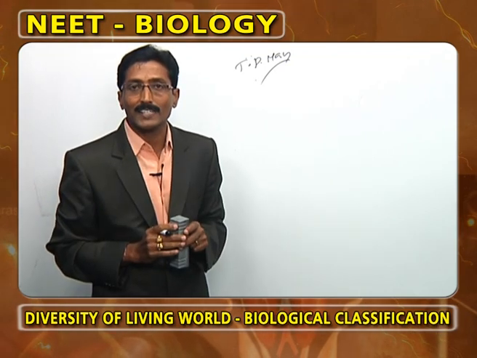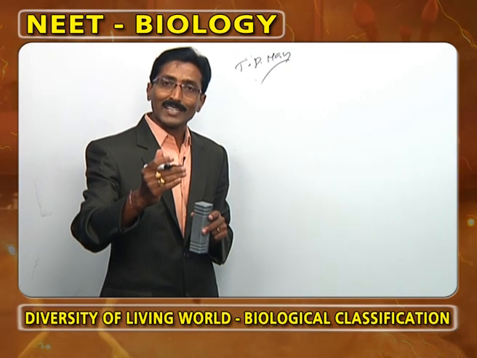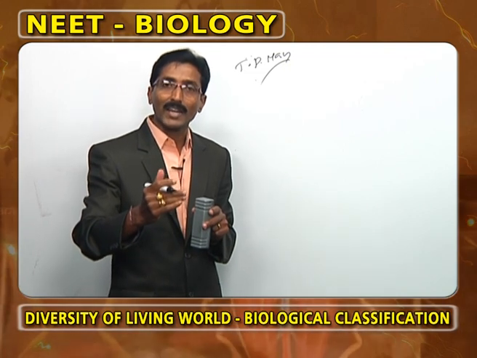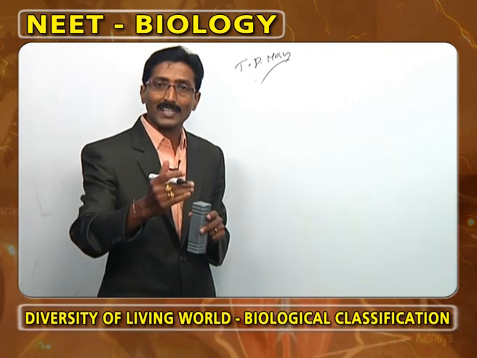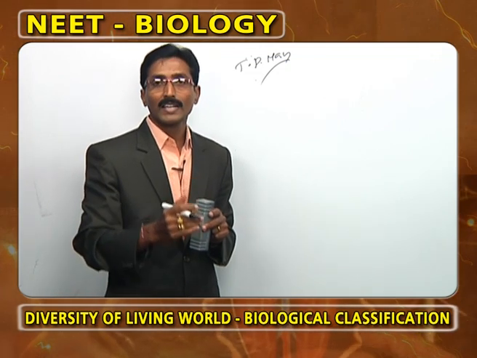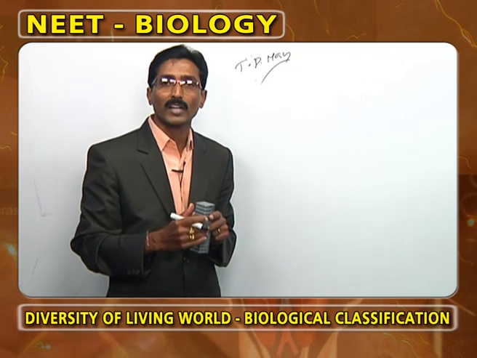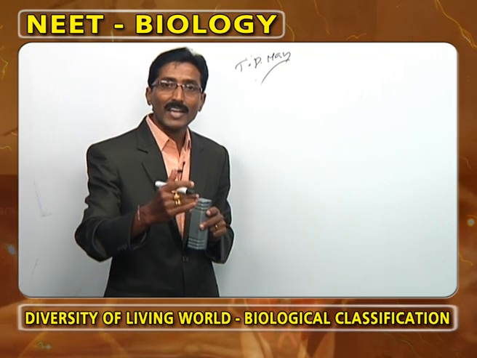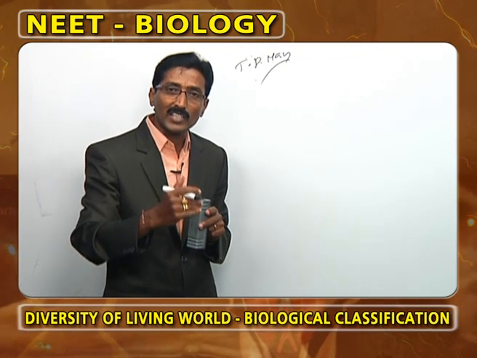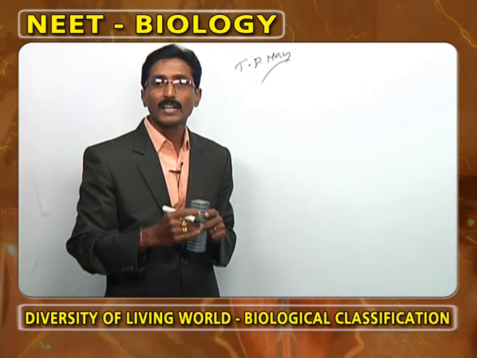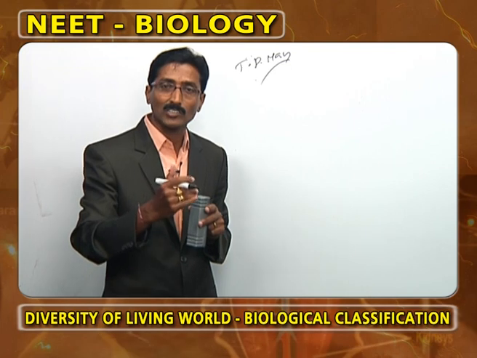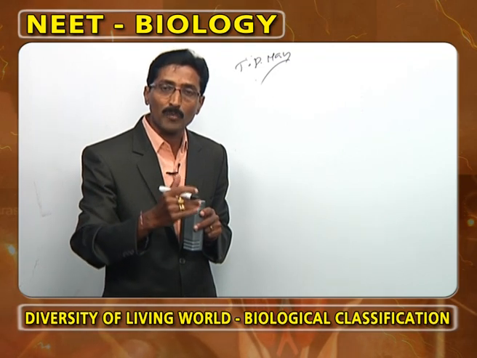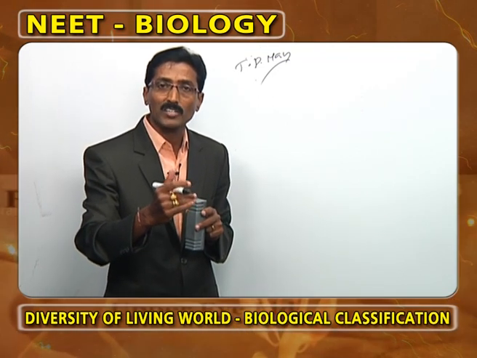Man comes under the kingdom Animalia, sub-kingdom Eumetazoa, grade Bilateria or Triploblastica, division Deuterostomia, subdivision Enterocoelomata, phylum Chordata, subphylum Vertebrata, superclass Gnathostomata, class Mammalia, subclass Theria, infraclass Eutheria, order Primates, suborder Anthropoidea, superfamily Hominoidea, family Hominidae, subfamily Homininae, genus Homo, and the species is sapiens.